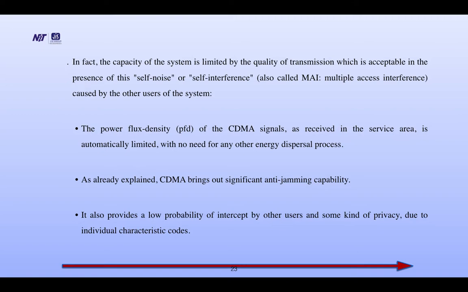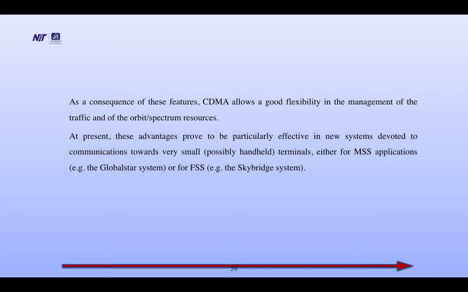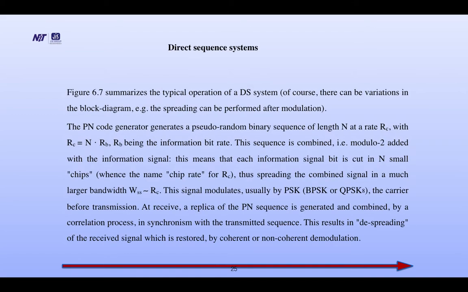It also provides a low probability of intercept by other users and some kind of privacy due to the individual characteristics of the code. As a consequence of these features, CDMA allows good flexibility in the management of traffic and other orbit spectrum resources. At present, these advantages prove to be particularly effective in new systems devoted to communication towards very small terminals, either for MSS application or for FSS application. Direct sequence systems.